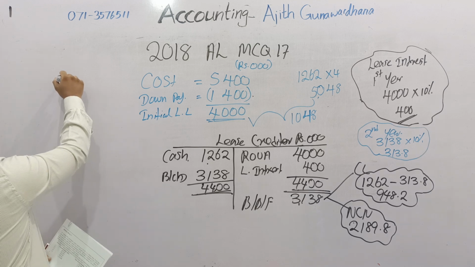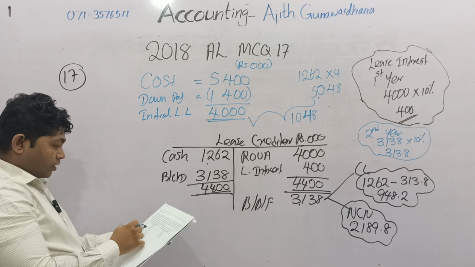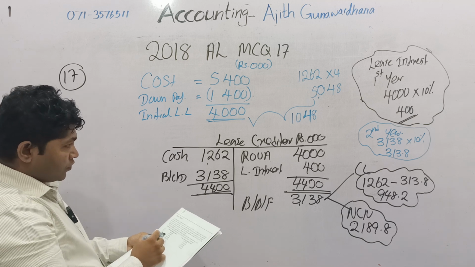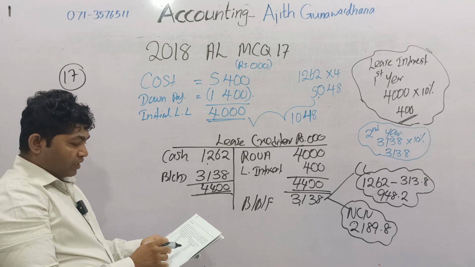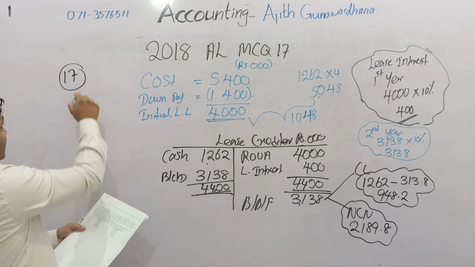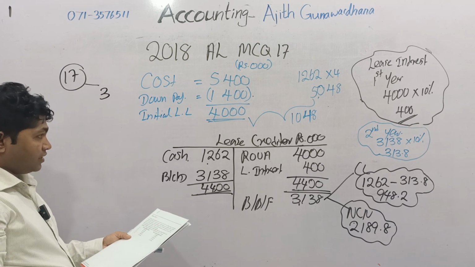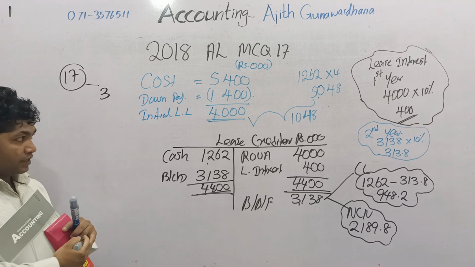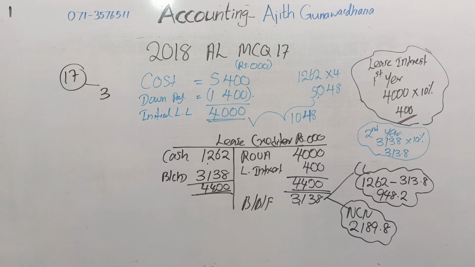Therefore, the answer to question number 17: under current liability 948,200, non-current liability 2,189.8. The answer is the third one, answer 3. Think of asset purchase and lease: there is no legal ownership, but based on the substance over form concept, that value should also be considered as an asset of the business.